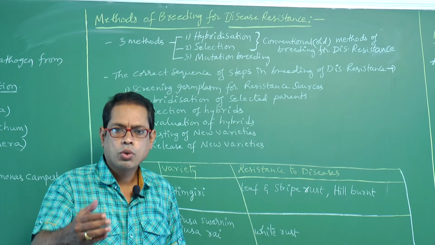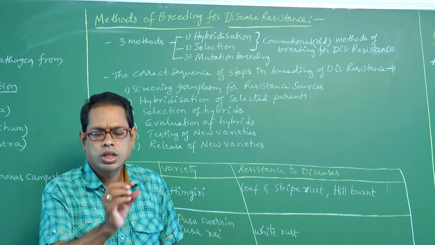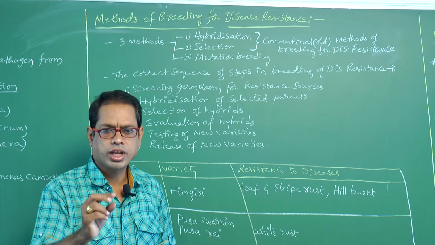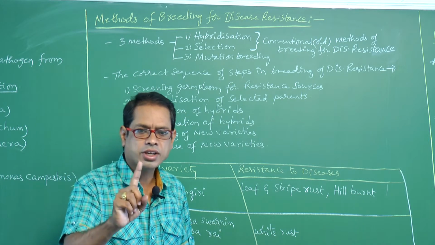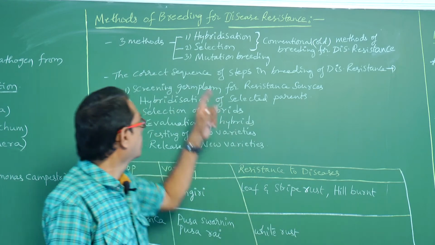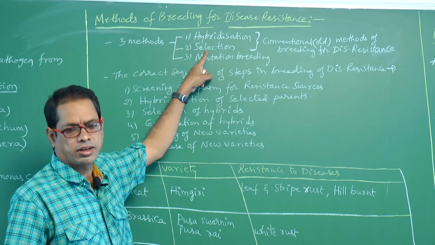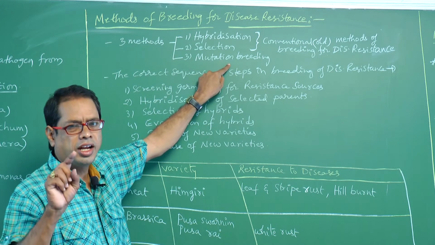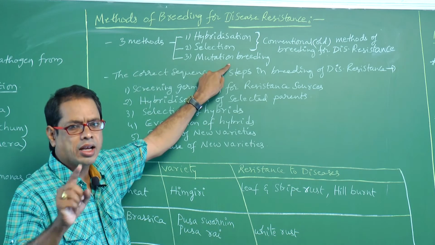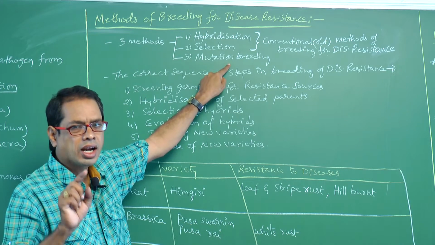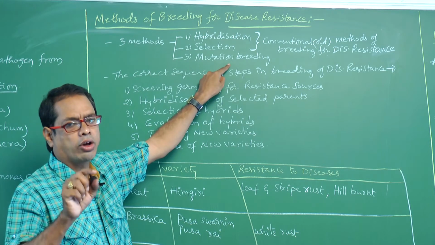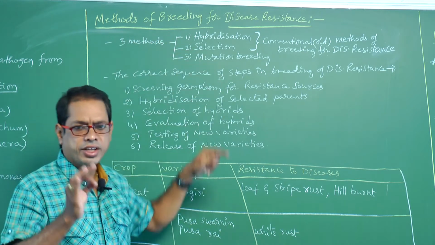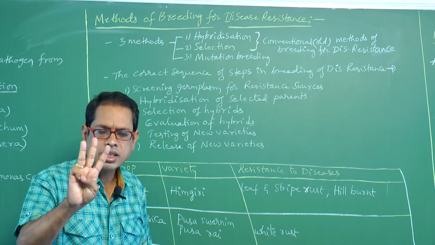Conventional methods means old methods: hybridization and selection. Mutation breeding is the latest one. So methods of breeding for disease resistance, how many? 3 methods are there.